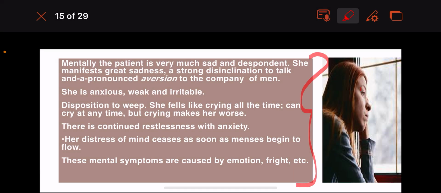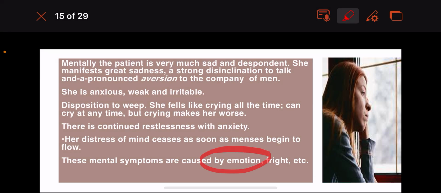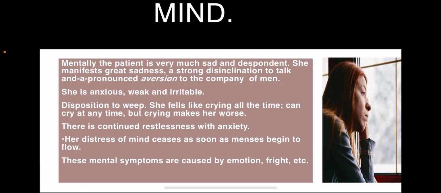When does she become sad, feel like crying all the time, weeping, despondent, with aversion to talking to people and a liking to isolate herself? What is the cause of it? Emotional disturbances, or any fright. The fright and emotional disturbances will cause the complaints.